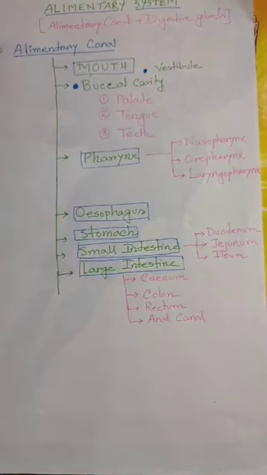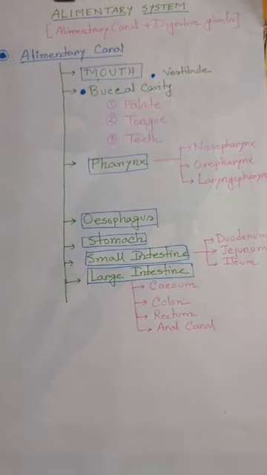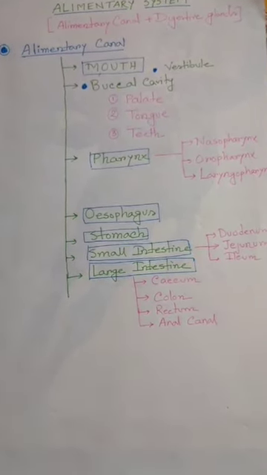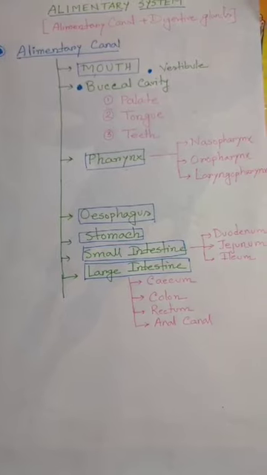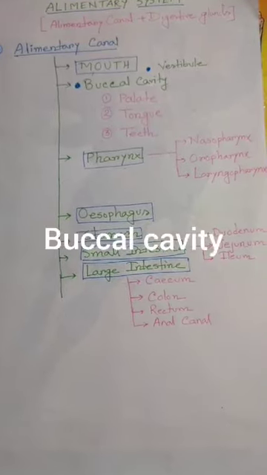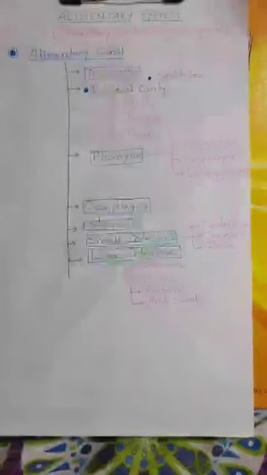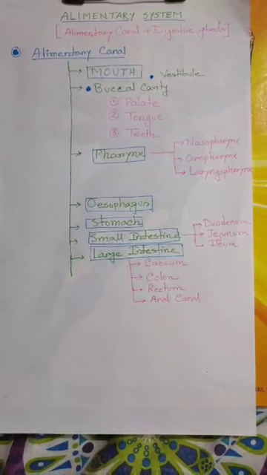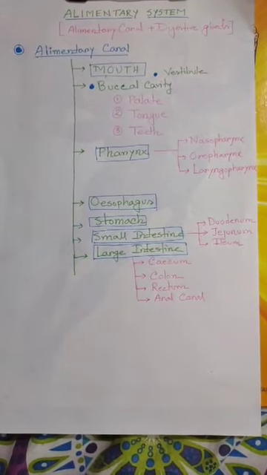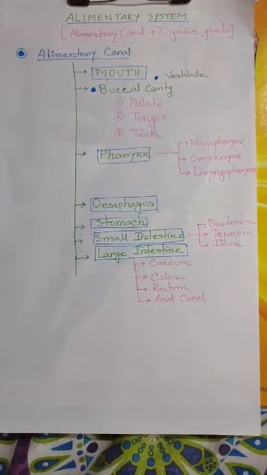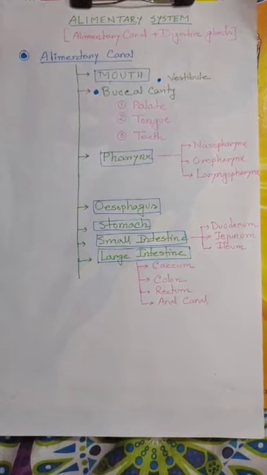The vestibule is the part in between the lips and the gums, so we take food from this side, and the second part is the buccal cavity. The buccal cavity is composed of the palate, tongue and teeth. The term palate refers to the roof of the mouth. It forms the partition between the nasal and the oral cavities.